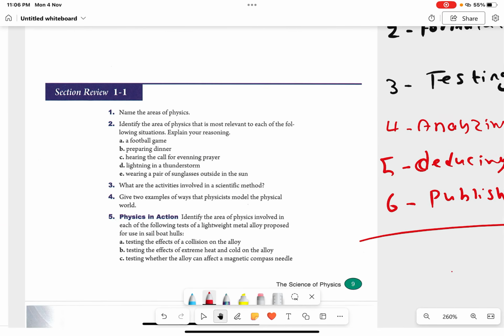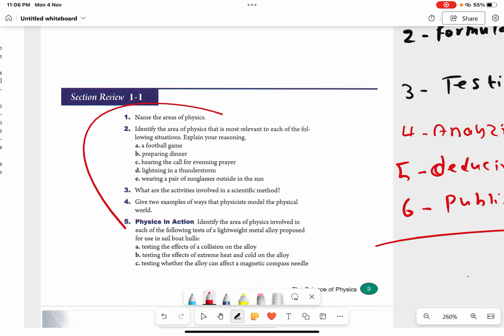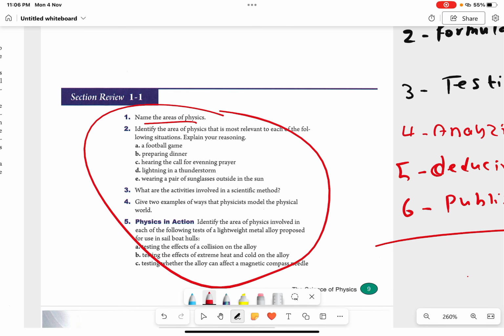Now we have section review. Okay, section review is really easy. Name the areas of physics. We have studied the areas of physics. Identify the area of physics that is most relevant to each of the following situations. A football game is mechanics. Preparing dinner, because you are using heat to cook, so it's thermodynamics. Hearing the call for evening prayer, so it's basically sound.